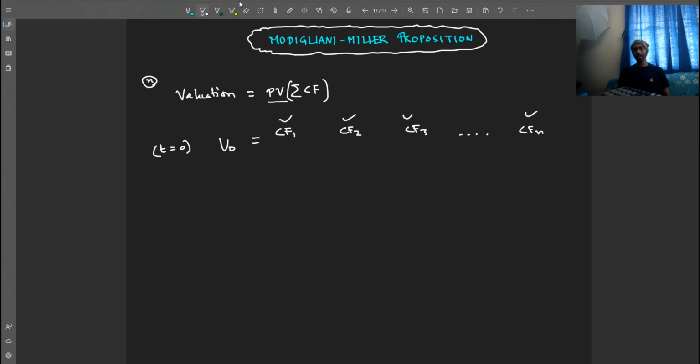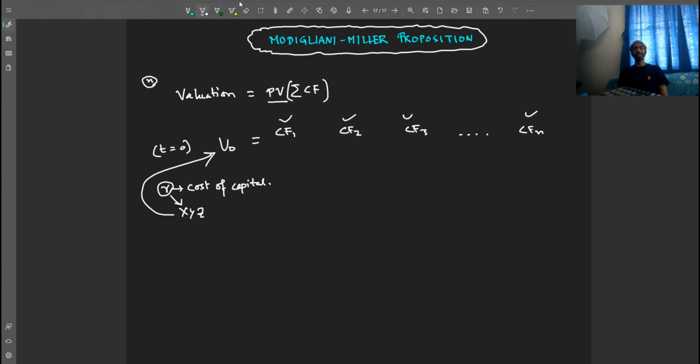So to discount it, if you have read rates and returns, we need a rate of return, right? Let's say that rate of return is R. This R, how do we measure it? This R is basically the cost of capital of the company XYZ, whatever company we are dealing with, whose value we are trying to find out. How we measure it, we will again get to it in a very short while. Just be with me here. So this R we are using for this present value calculation.